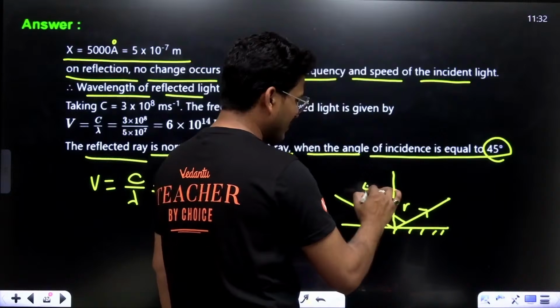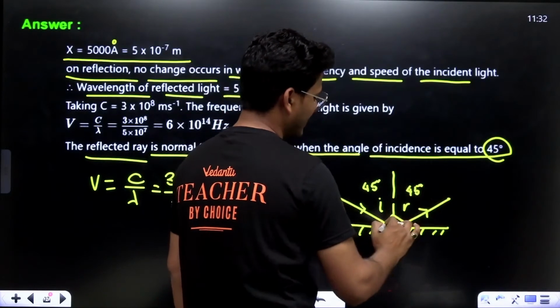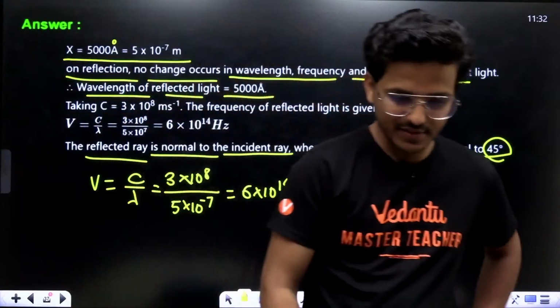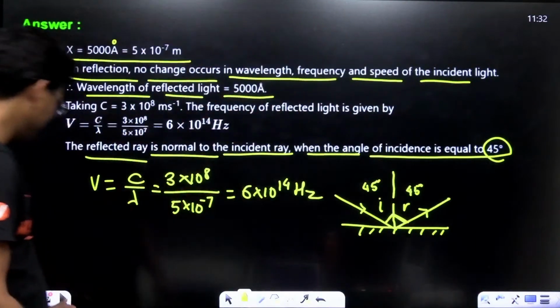Both are normal, that means this is 45 degree, this is also 45 degree. That's why the total angle between incident and reflected is 90 degree. That is normal to incident.